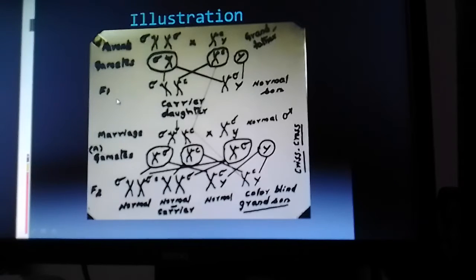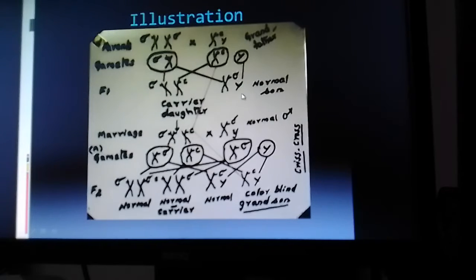Among the F1 individuals, all the daughters will carry two X chromosomes, one X with a normal allele and the other X with a mutant allele, received from the male parent, the father. Because of the presence of the normal and mutant alleles, she is a carrier for color blindness, a heterozygote.